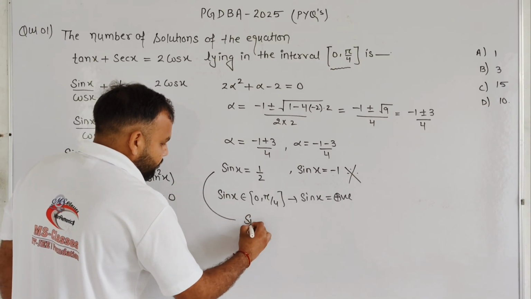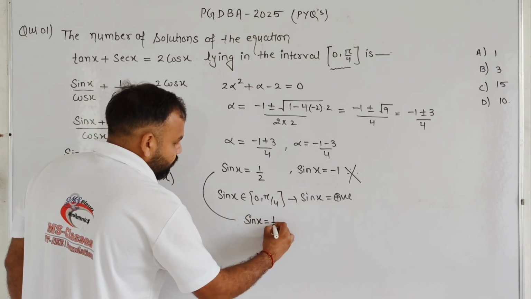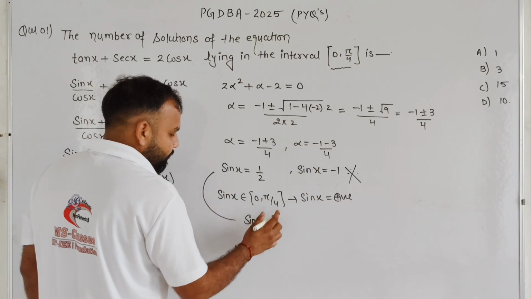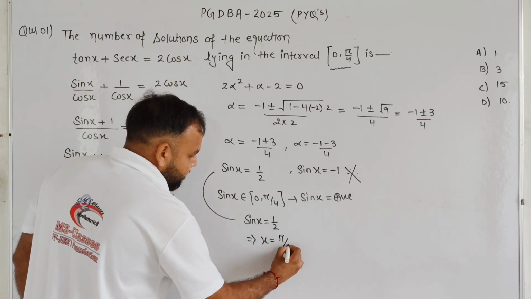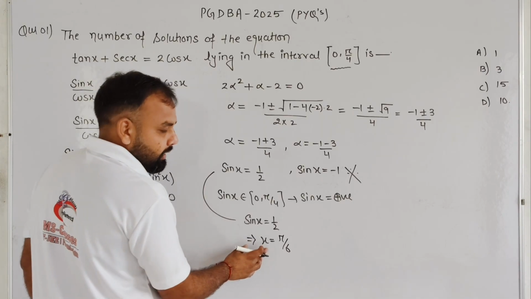Basically we are going to find sin x as 1 by 2 in the interval 0 to pi by 4. We got sin x as 1 by 2, that is pi by 6, at an angle of 30 degrees.